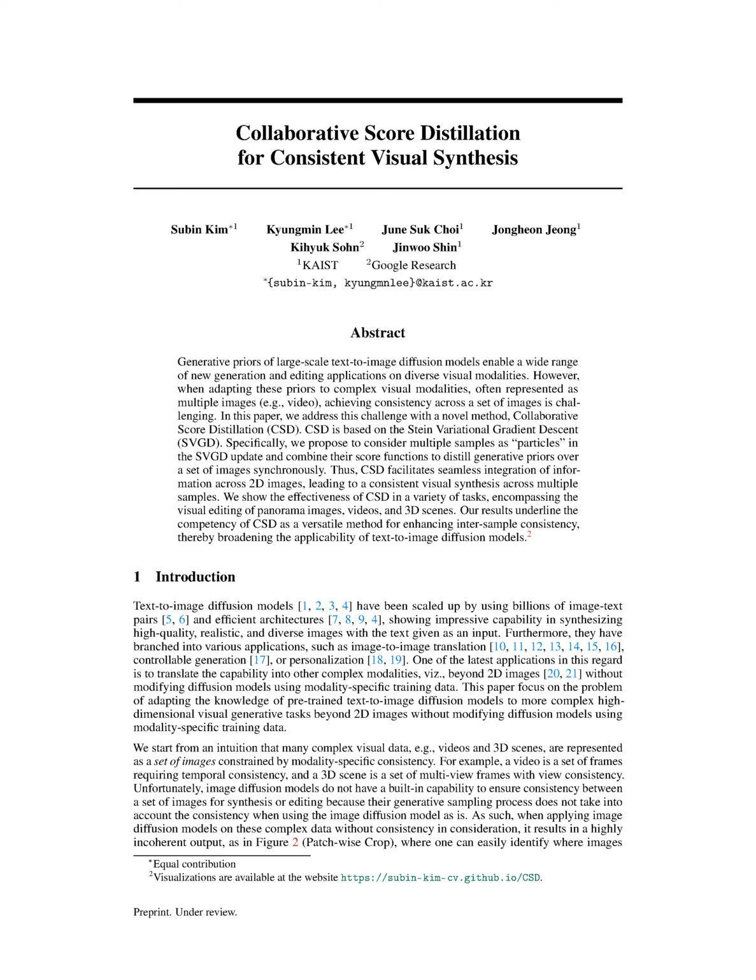Section Summary. Text-to-image diffusion models have been successful in synthesizing high-quality images from text inputs, but they lack the ability to ensure consistency when generating complex visual data like videos or 3D scenes. This paper introduces Collaborative Score Distillation, CSD, a method that extends the capabilities of text-to-image diffusion models to achieve consistent visual synthesis. By leveraging multiple samples and optimizing intersample consistency, CSD enables spatially and temporally consistent image and video editing, as well as consistent editing and generation of 3D scenes.